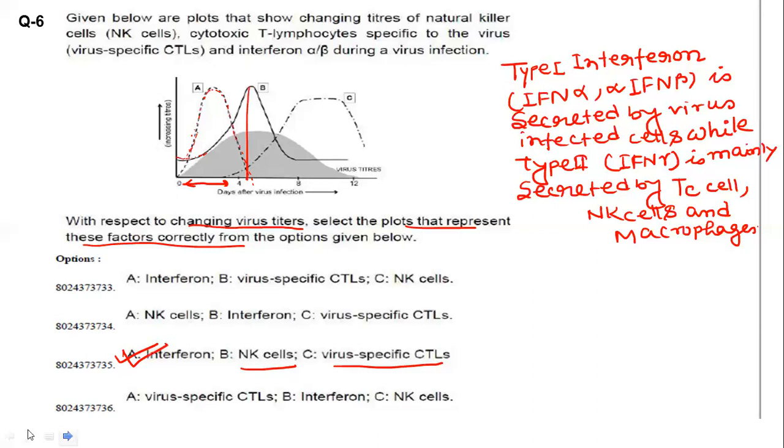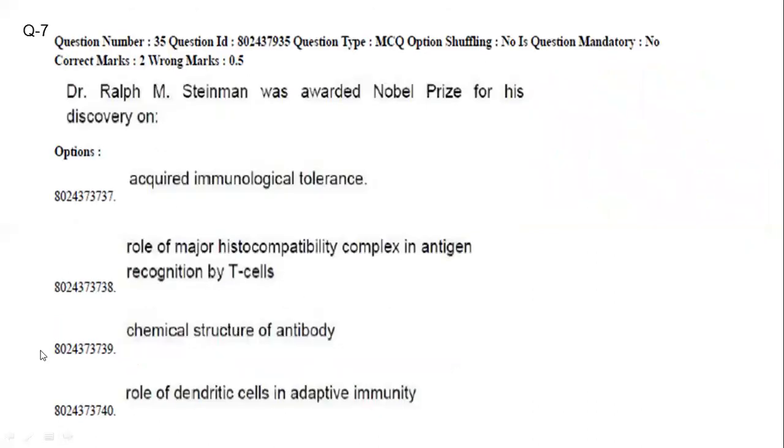Now Ralph Steinman was awarded the Nobel Prize for the discovery of the role of dendritic cells in adaptive immunity. Role of dendritic cells in adaptive immunity, right? So answer is option 4.